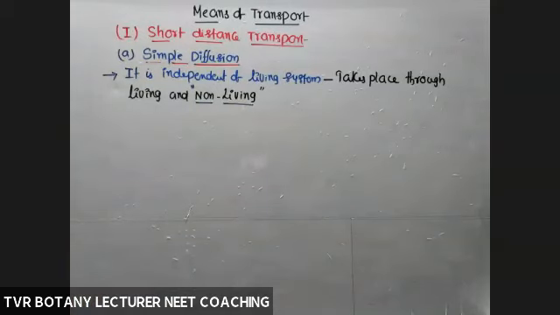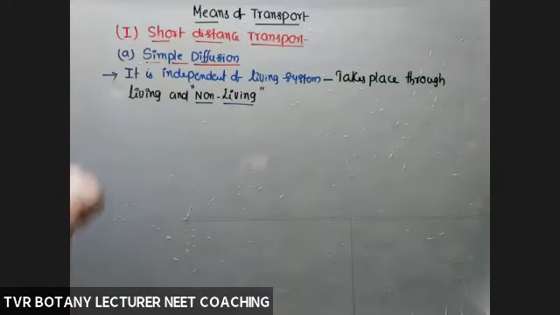If it is through the living system only, that may be plasma membrane or cytoplasm, definitely that is dependent on living system. But here, it is possible through non-living regions also, through the cell wall, through the intercellular spaces.